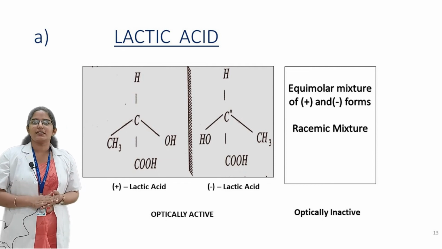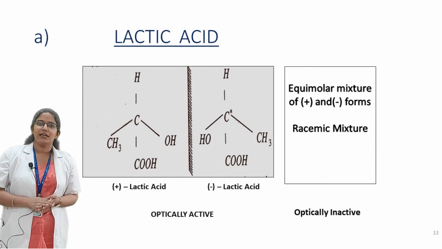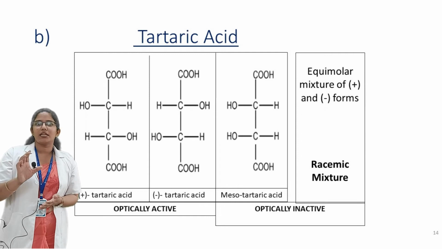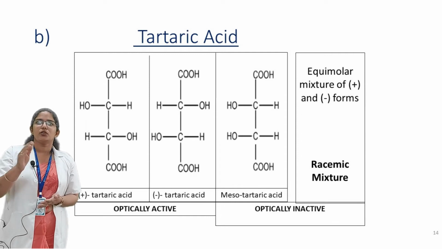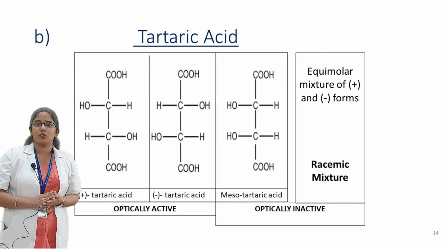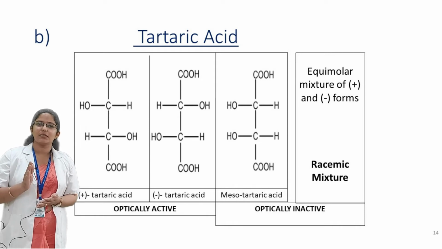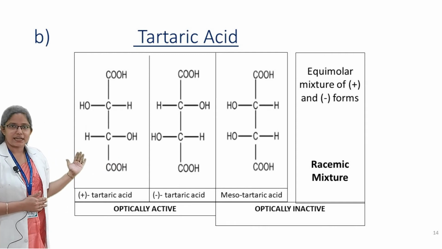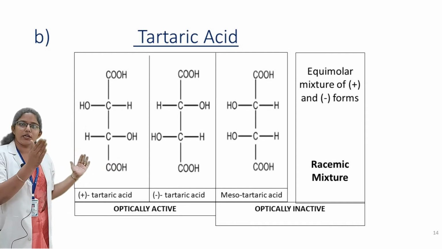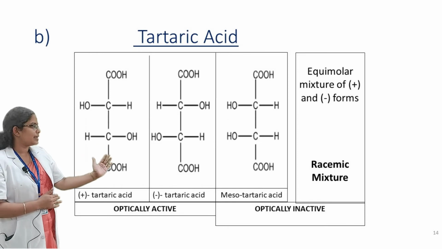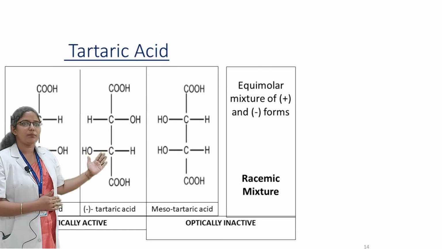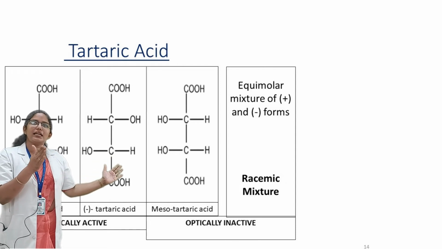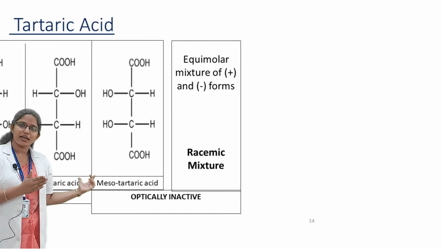Let's also consider one more example, that is tartaric acid. Tartaric acid has 2 asymmetric carbon atoms, and both the carbon atoms are chiral in nature. So here 4 forms are possible: plus tartaric acid, minus tartaric acid, meso tartaric acid, and racemic mixture. Plus tartaric acid rotates the plane of polarized light to the right side. Minus tartaric acid rotates it to the left side. So plus tartaric and minus tartaric acid are optically active in nature.